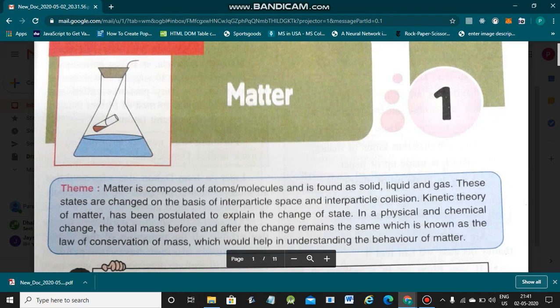Now today I am going to teach the lesson Chemistry, first chapter, Matter. As you already studied in class 5th, 6th, 7th, what is matter? You know matter is composed of atoms and molecules, and it is found in solid, liquid and gas. The states are changed on the basis of the interparticle space and intermolecular collisions. In a physical and chemical change, the total mass remains the same. In matter, one state is converted into another state, but the total mass remains the same, that is called the law of conservation of mass.